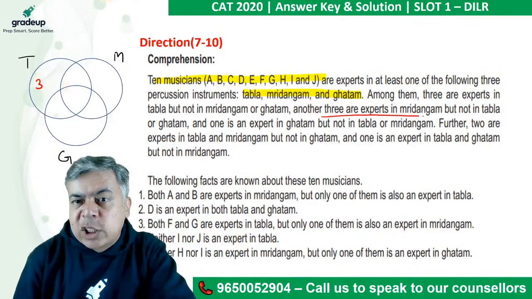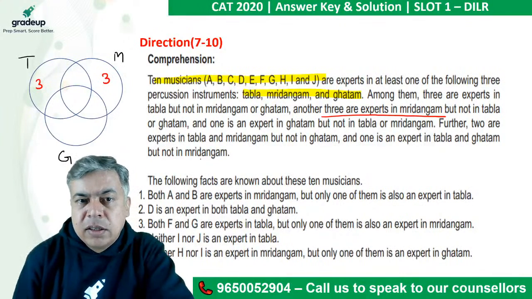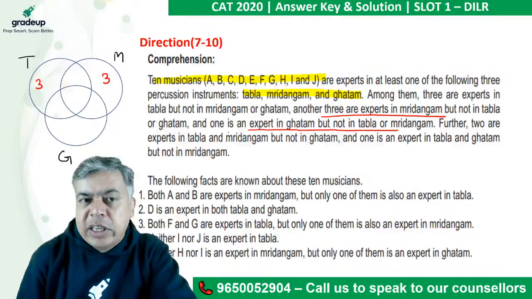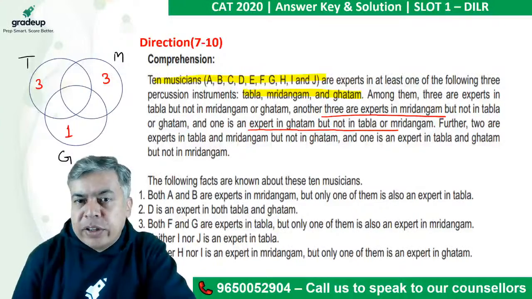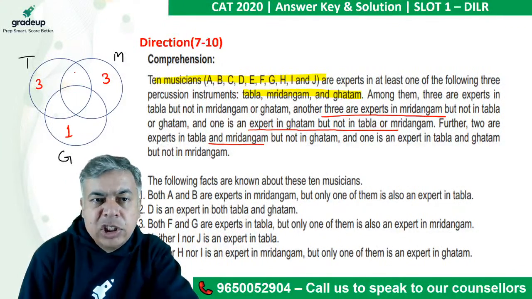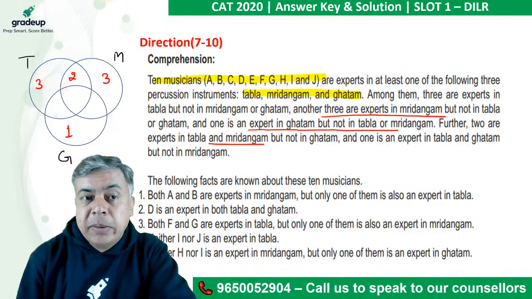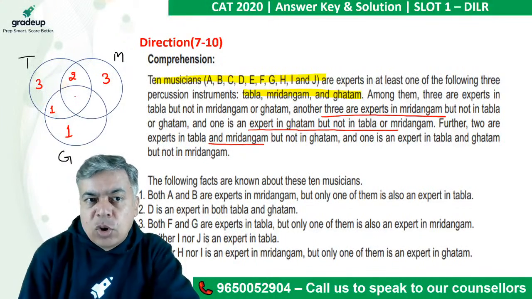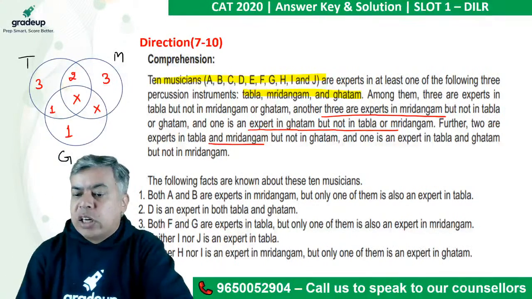Then another 3 are experts in M but not in T or G. So another 3 here. And 1 is an expert in G but not in T and M. So this is 1, right? Further 2 are experts in T and M but not in G. T and M not in G, 2. And 1 is an expert in T and G but not M. So 1 here. Total already 10. So there is no one here, no one here. So the total of 10 is already there because there are a total of 10 musicians.